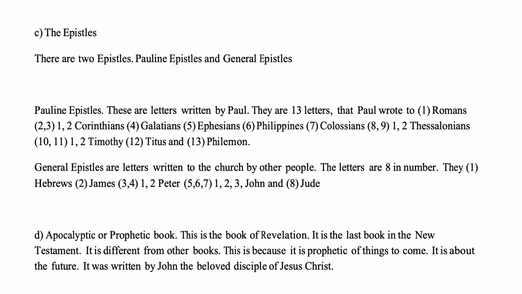C. The Epistles. There are 2 kinds of epistles, Pauline epistles and general epistles. Pauline epistles are letters written by Paul. They are 13 letters that Paul wrote to: 1. Romans, 2, 3. 1, 2 Corinthians, 4. Galatians, 5. Ephesians, 6. Philippians, 7. Colossians, 8, 9. 1, 2 Thessalonians, 10, 11. 1, 2 Timothy, 12. Titus and 13. Philemon.